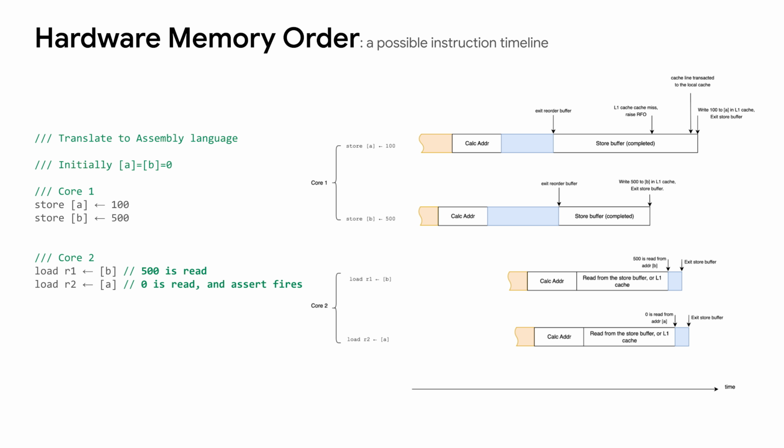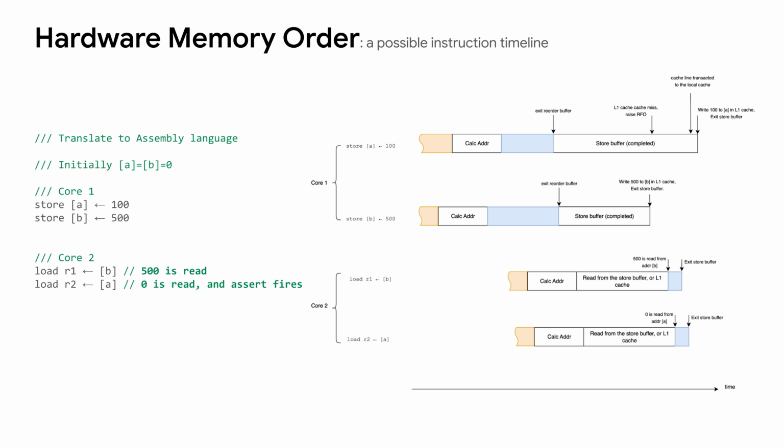After long talking about the reservation station, reorder buffer, load and store units, and the memory system in a modern processor, we can go back to the example in the first slide. I have simplified the C++ code to the assembly code. The right side shows one possible timeline when Core 2 reads B equals 500 and A equals 0. For each core, the instructions are architecturally complete in the assembly program order. The architecturally completed stores reside in the store buffer and wait to be written to the L1 cache when the memory bus is not busy.